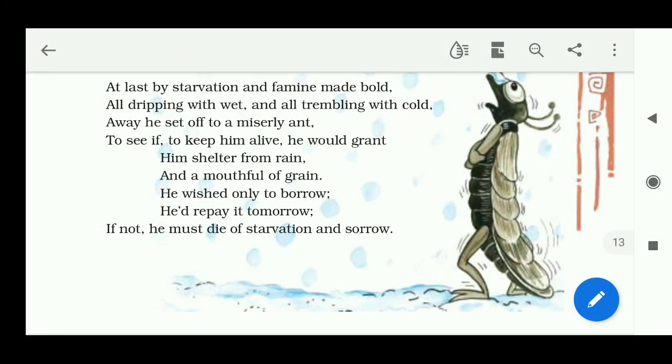At last, by starvation and famine made bold, all dripping with wet and all trembling with cold, away he set off to a miserly ant, to see if, to keep him alive, he would grant him shelter from rain, and a mouthful of grain. He wished only to borrow, he would repay it tomorrow. If not, he must die of starvation and sorrow.